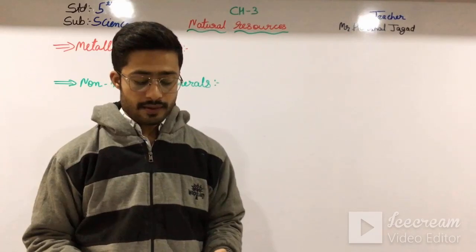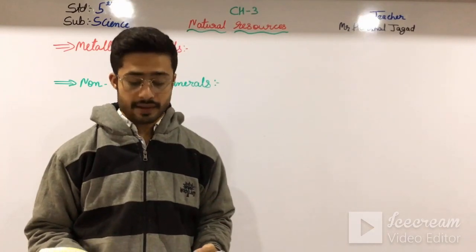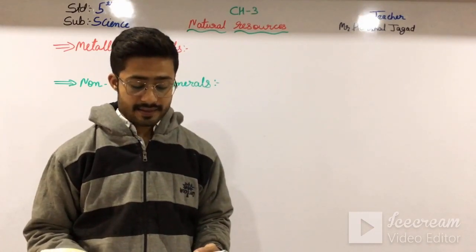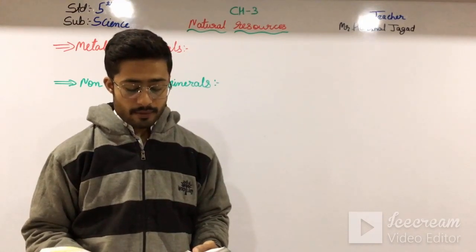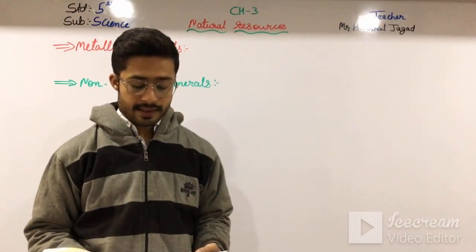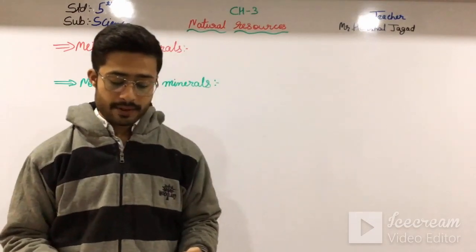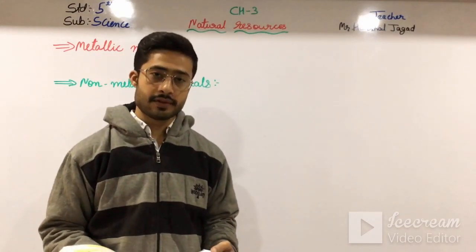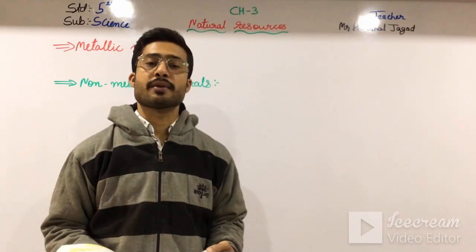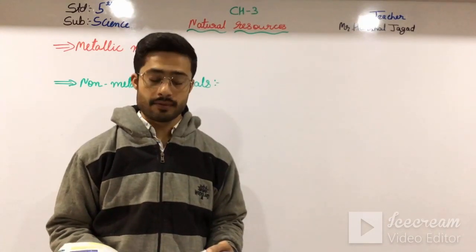Coal and petroleum were formed millions of years ago when plants and animals decayed and changed due to heat and pressure. That is why coal and petrol are called fossil fuels.